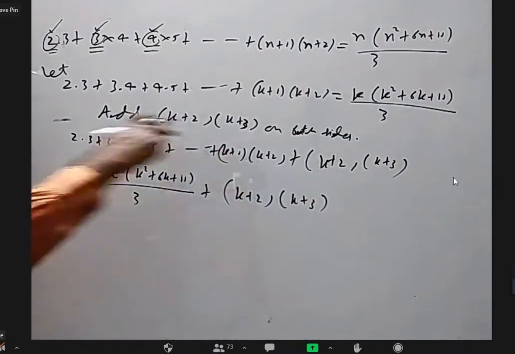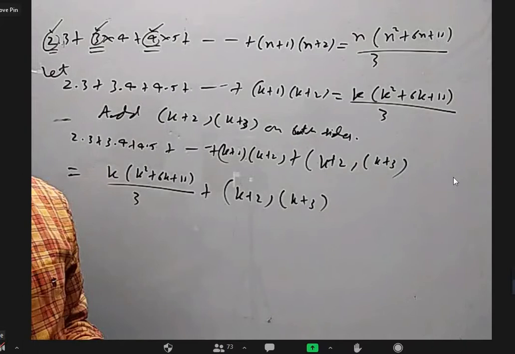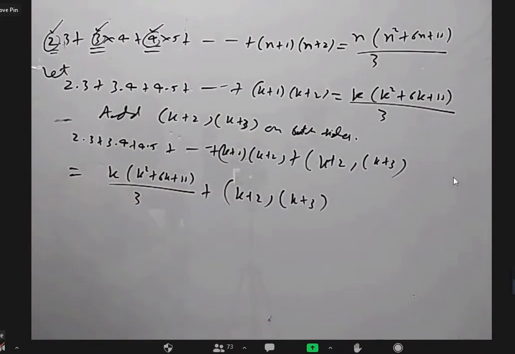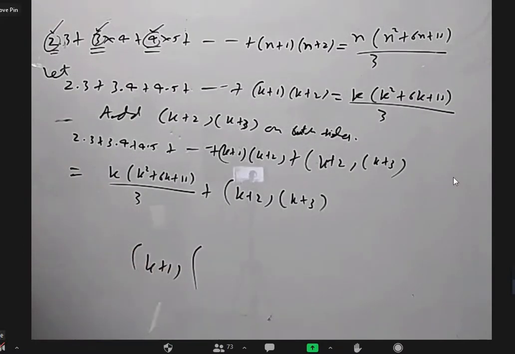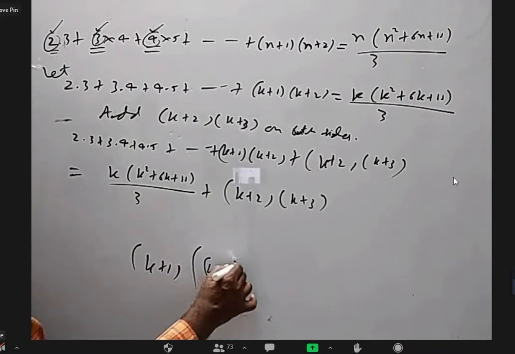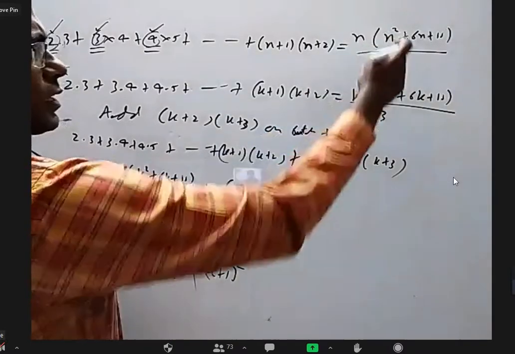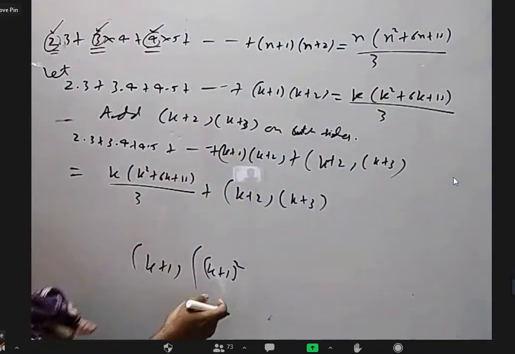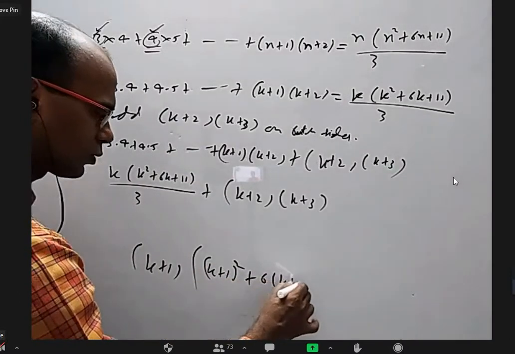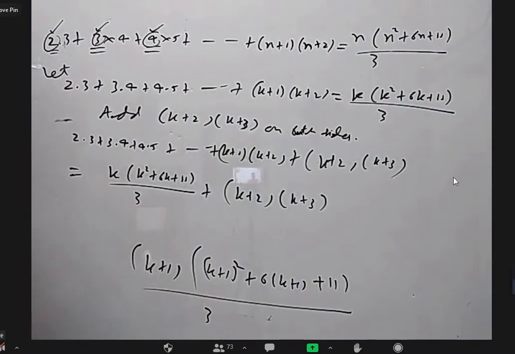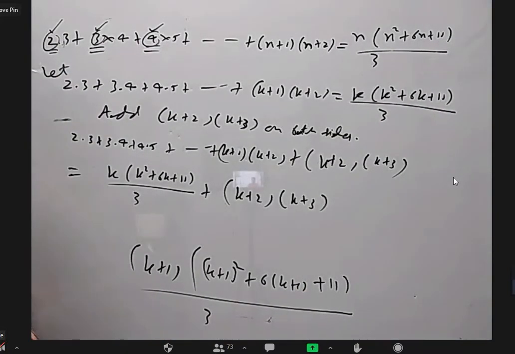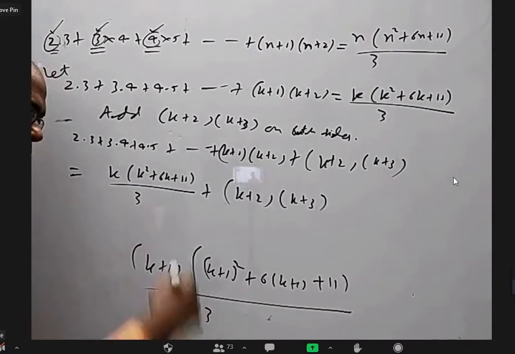This whole thing, anybody want to tell me what is the answer I'm expected to get after simplifying this? Wherever n or k is there, I have to get k plus 1. So I have to get (k+1)((k+1)² + 6(k+1) + 11)/3. Right? Now, I'll show you how to get it properly, but I'm doing a little bit of reverse engineering here. I know the answer, I'll go back.